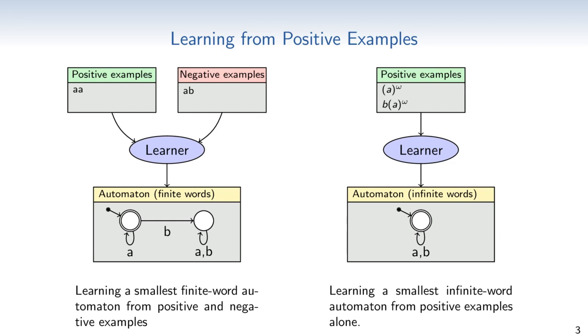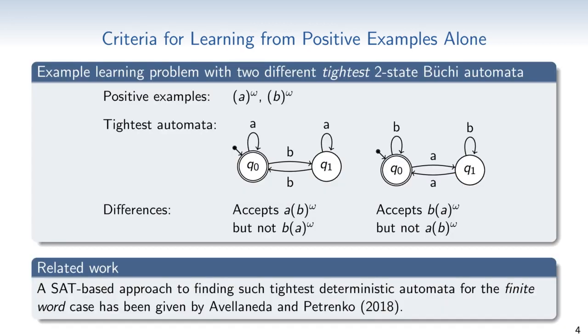right-hand side. For instance, when observing the behavior of environments, we can often not tell that some behavior is impossible for the environment. At a first glance, this makes the learning problem ill-defined. A smallest automaton is always the one accepting all traces, which again provides no insight. So we need to be careful when defining the problem of learning from positive examples alone.